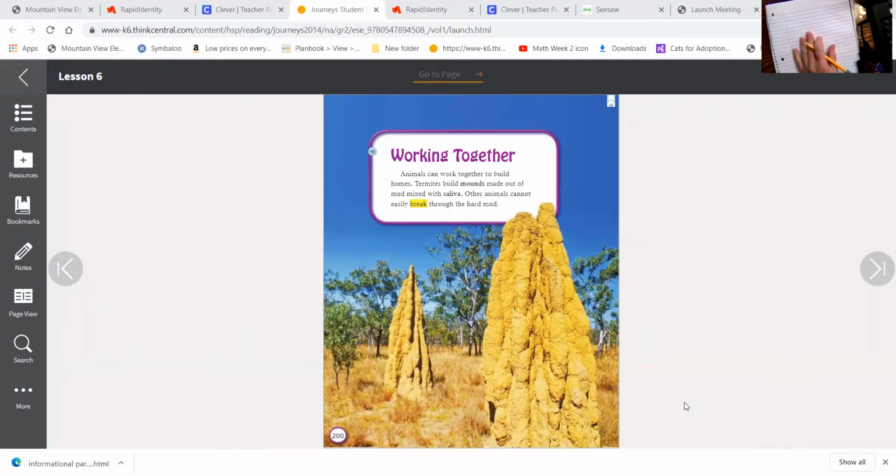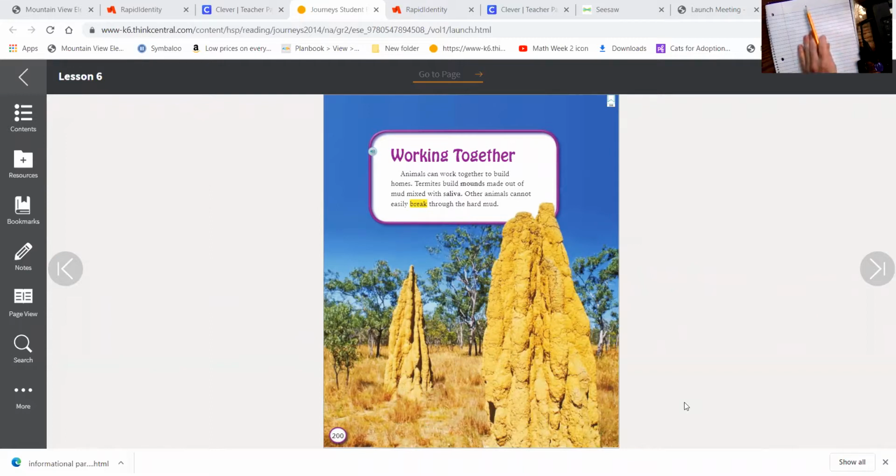It's Wonderful Wednesday, second graders, and today I'm going to be modeling for you how we can use our informational text and use it to write a paragraph about the animal of our choice and their type of home. So if you looked at our presentation yesterday and read our slide, I told you that I would be focusing on the termite, and then you could choose from the other animals in the selection.